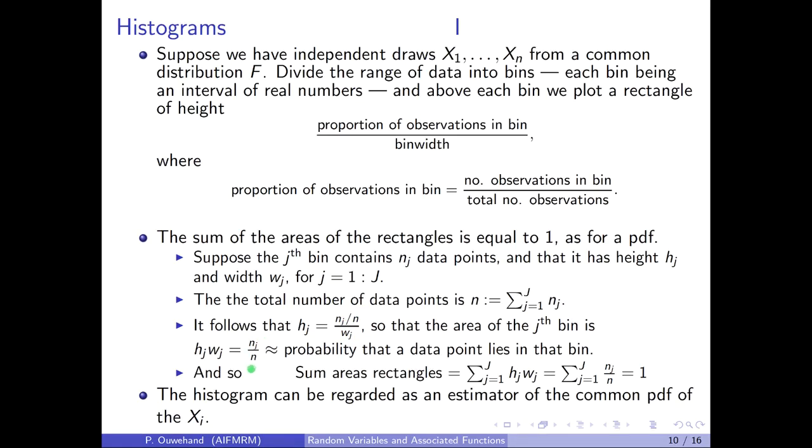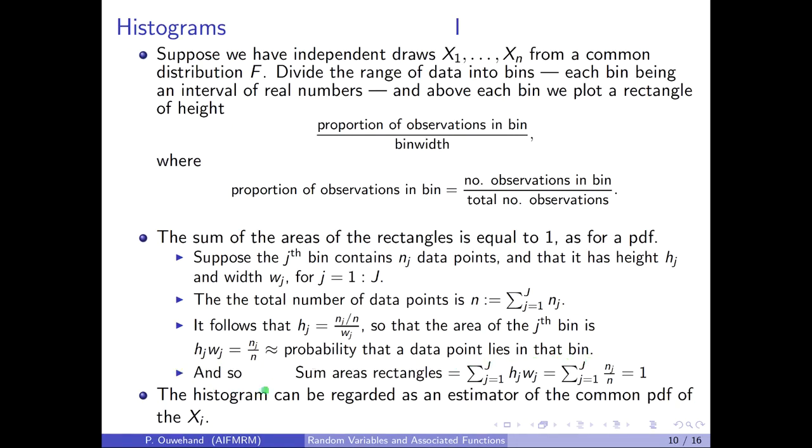Now here we have n many data points, and nj of them fall in the jth bin. So the probability that a data point lies in the jth bin is approximately equal to nj over n. In other words, the area of the jth rectangle is approximately equal to the probability that a data point lies in the bin.